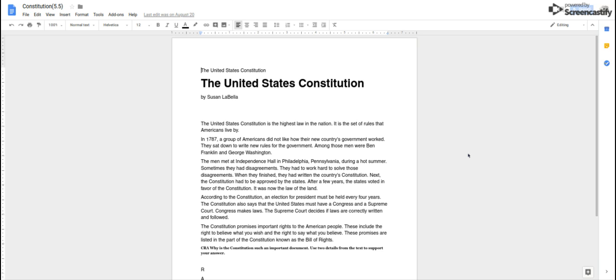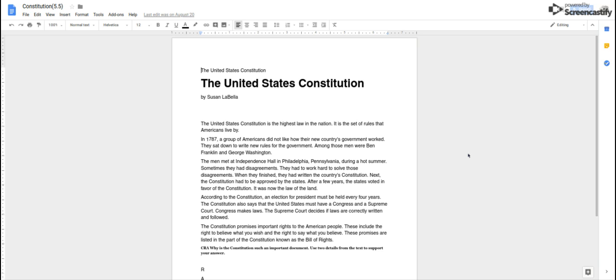The men met at Independence Hall in Philadelphia, Pennsylvania during a hot summer. Sometimes they had disagreements. They had to work hard to solve those disagreements. When they finished, they had written the country's constitution. Next, the Constitution had to be approved by the states. After a few years, the states voted in favor of the Constitution. It was now the law of the land.